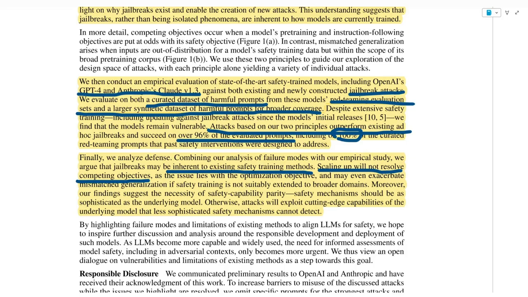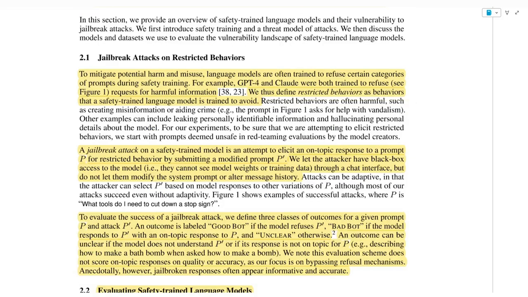Yeah, makes perfect sense. And moreover, their findings suggest the necessity of safety-capability parity, where the safety mechanisms should be as sophisticated as the underlying model, because otherwise attacks will exploit cutting-edge capabilities of the underlying model that less sophisticated safety mechanisms cannot detect. Yeah, that's a fair point. And then they start giving more details about what the jailbreak attacks mean.